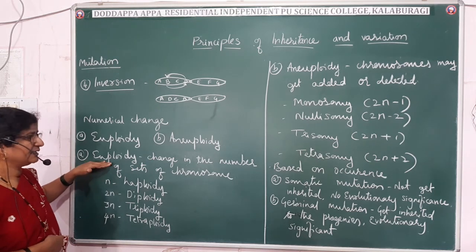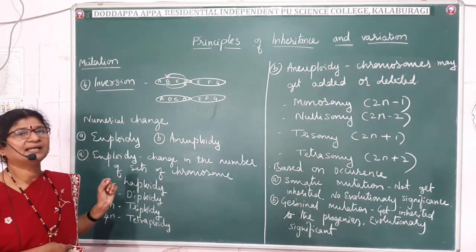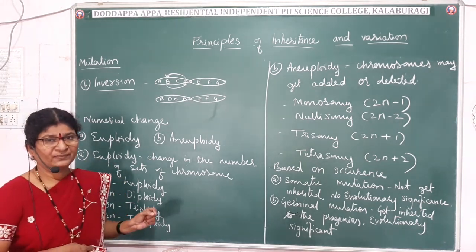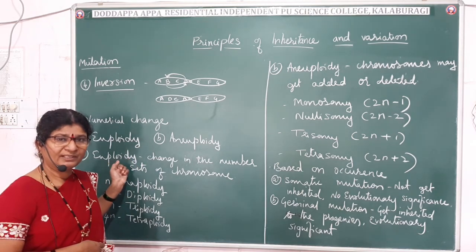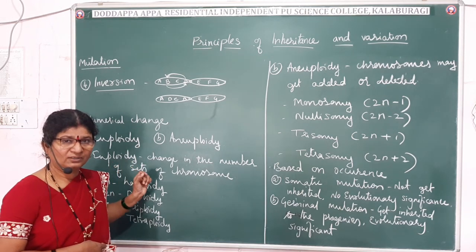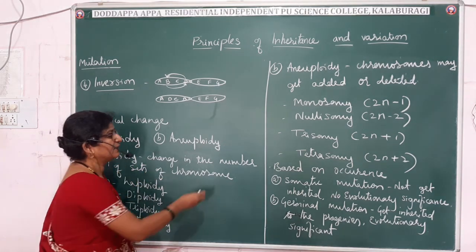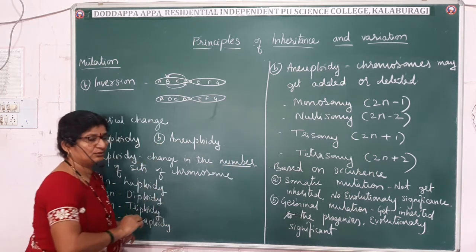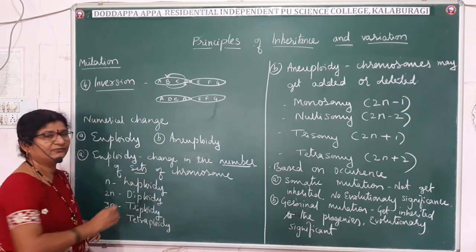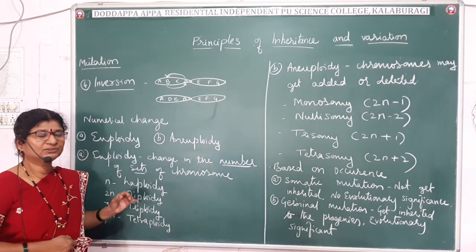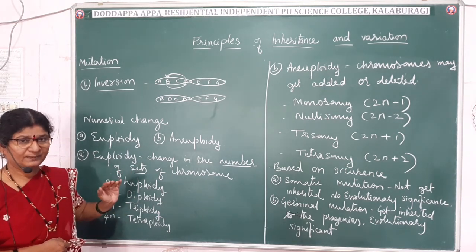In euploidy, the change will occur in the number of sets of chromosomes. You know that usually haploids and diploids will be there.